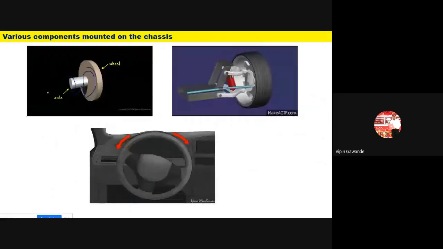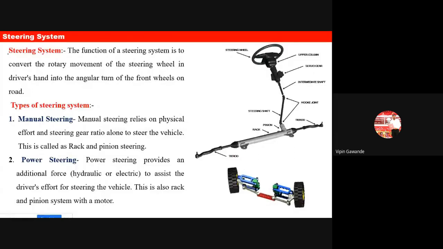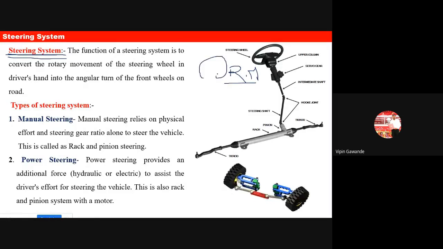Then after that, we have discussed the steering system. Now, what is the use of this steering system? The steering system converts the rotary movement. We are rotating our steering wheel, that is the rotary movement, and we convert that into the angular movement of the wheels. So we are converting this rotary movement into the angular turn of the wheel by means of the steering system.